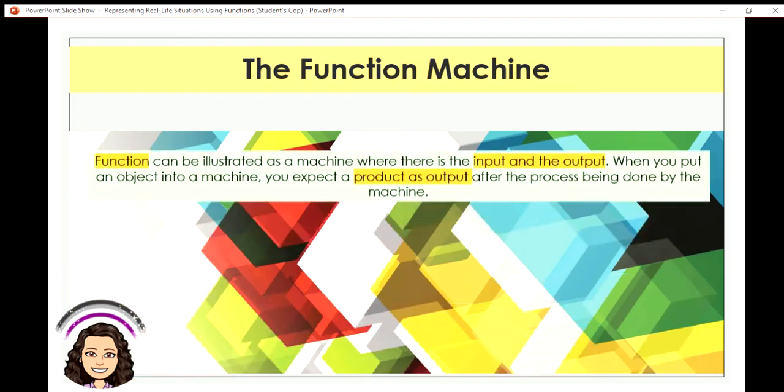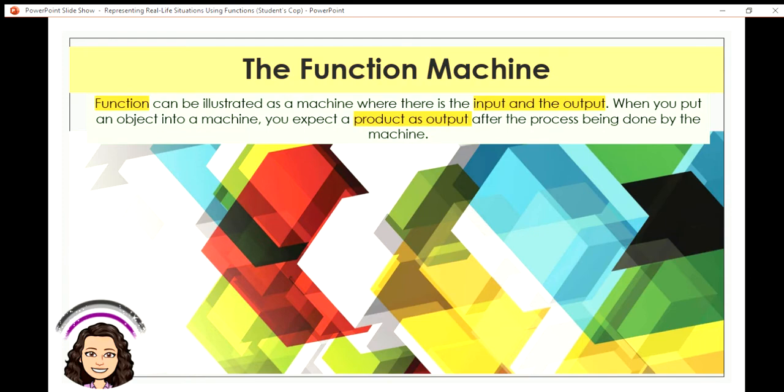Now, the function machine. A function can be illustrated as a machine where there is the input and the output. Are you familiar with that? Input and output? Well, I know that you are. So when you put an object into a machine, you expect a product as an output after the process being done by the machine. There are a lot of examples in this one.